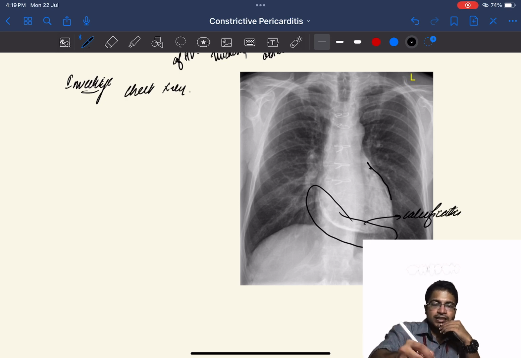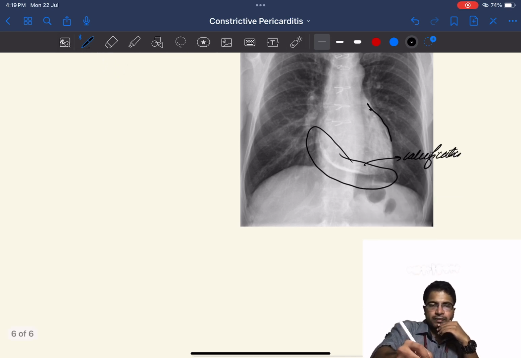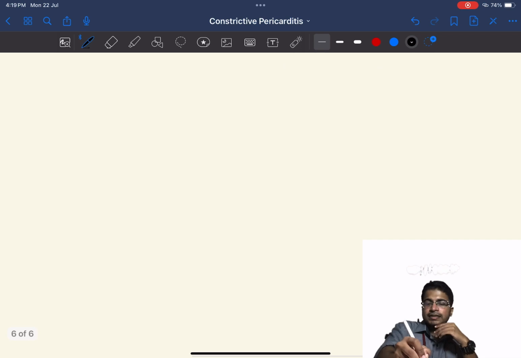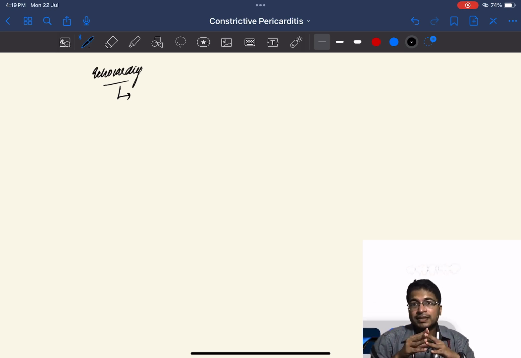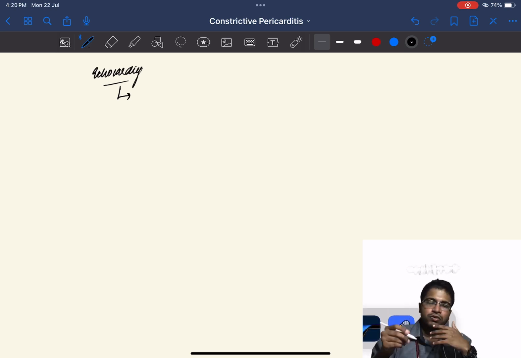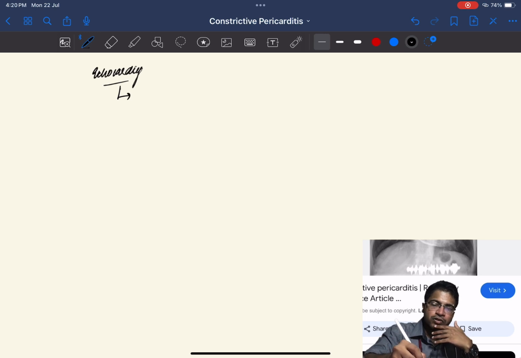The very next investigation is echocardiography. Constrictive pericarditis is very easy to miss in an echo. Unless you are particularly looking for constrictive pericarditis, the chances of missing it in an echo are very, very high. So in echocardiography, what are we looking for?